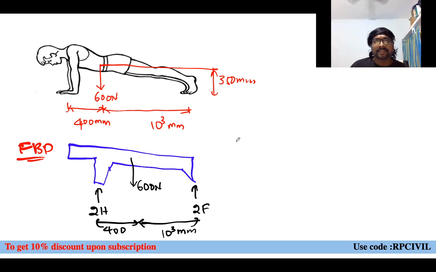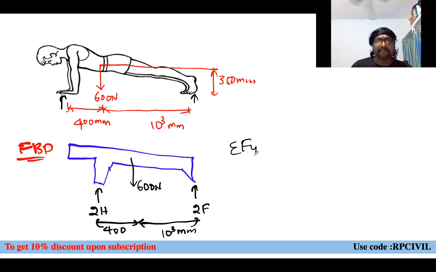If you observe, sum of the horizontal forces. Do you have any horizontal reactions exerted? No. If this fellow is in contact with the wall, there is horizontal reaction exerted. But this fellow is not in contact with the vertical wall. He is in contact with the horizontal floor only. So perpendicular to that horizontal floor means only vertical reactions are possible, right? There are no horizontal reactions possible.